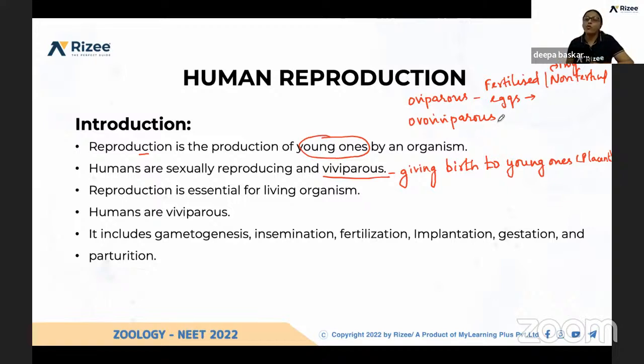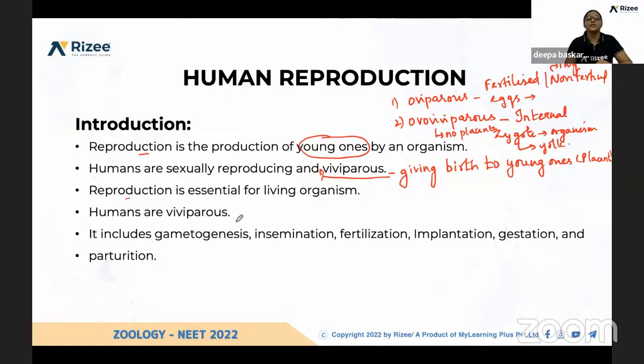And if you take ovoviviparous, here again fertilization is internal, and the zygote is formed. The zygote to organism development happens by using the nutrients present in the yolk. So here there is no placental formation, no placenta. That is the difference between oviparous, ovoviviparous, and viviparous. It is an essential event for living organisms to continue their species. And again, humans are viviparous.